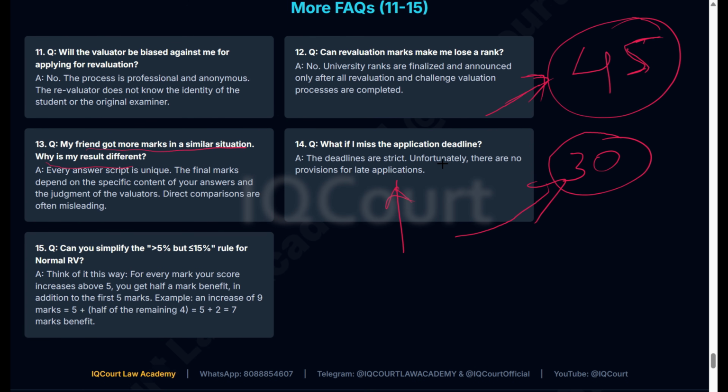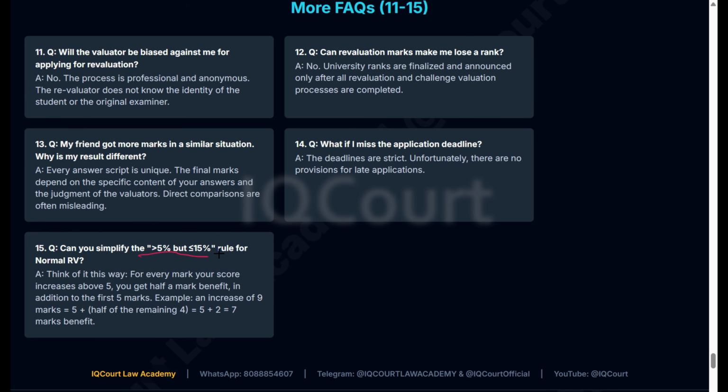Can you simplify the above 5% below 15% rule for normal revaluation? If it is above 5%, they will give you 5 marks plus. If it is less than 15%, for example your score is 30 and you got 40 marks after revaluation, that is a 10 marks difference.